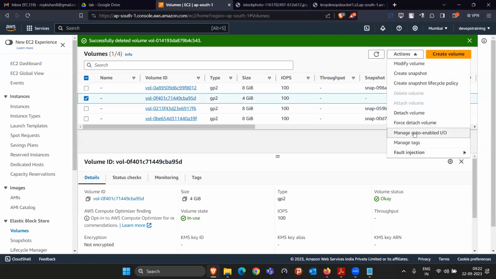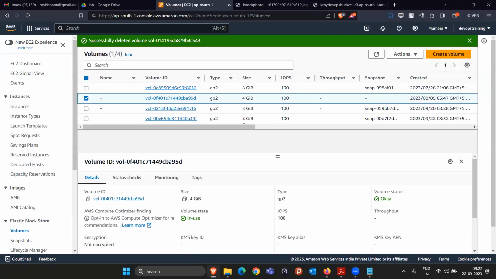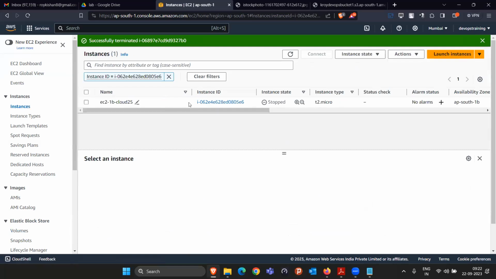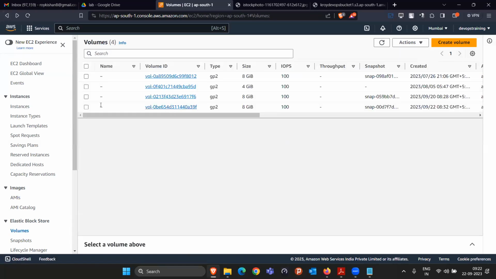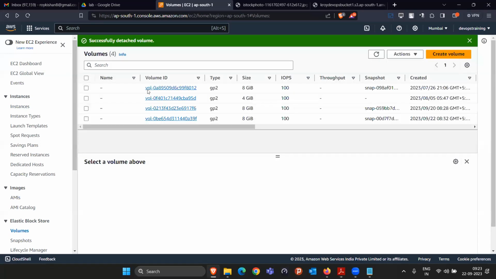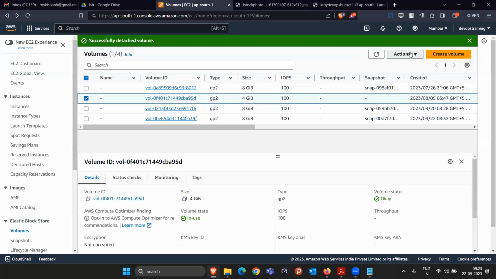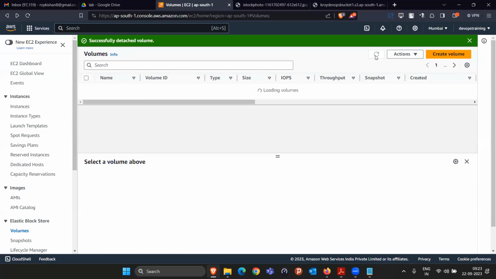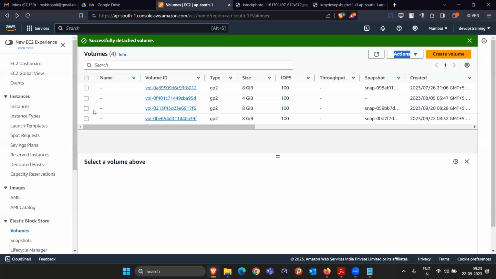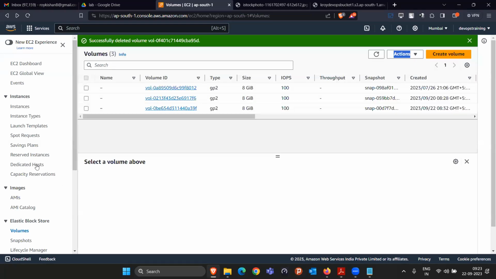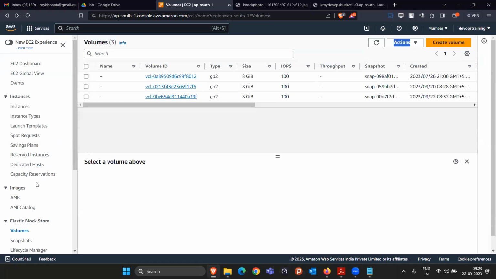I don't require this. Okay, actually it is attached. To which machine is it attached? It is attached to 1B. 4 GB. Detach it. It is just like in the normal world also, you detach, you attach, right? Exactly the same thing we are doing. Let it first detach, then I will show you all this. So don't worry. Detach. Yes, now we can delete this volume. Fine. Okay. Now simply you have to come to the volume section, EBS volume in the EC2 only.